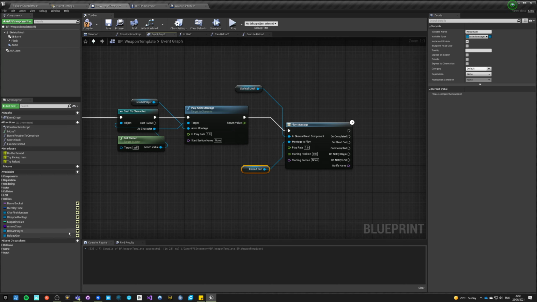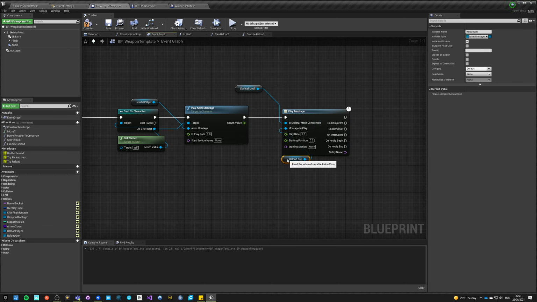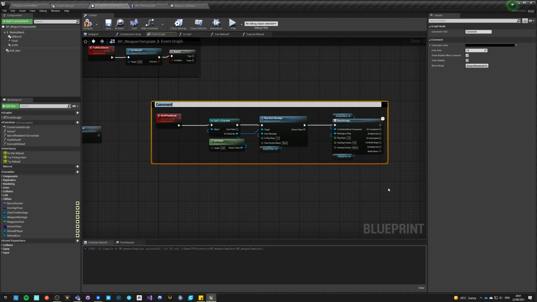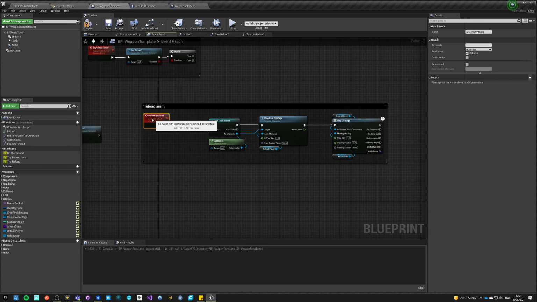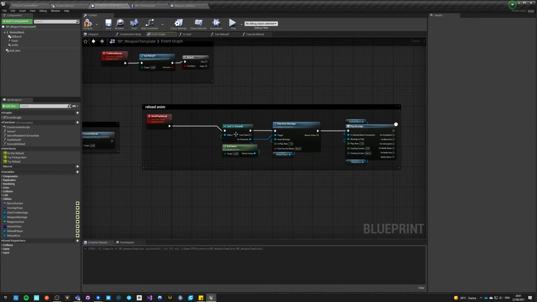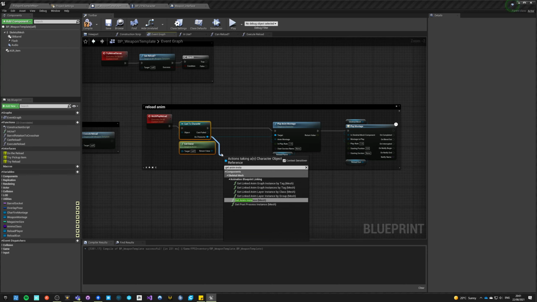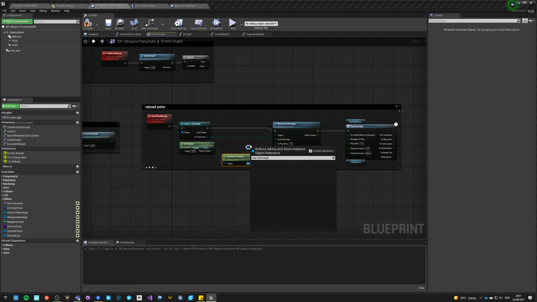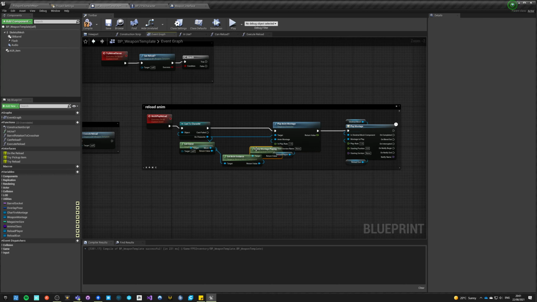And we want to expose it because some attachments might, for example, want to change animations, because we can. And this is the mesh of the owner. Okay. So we want to play reload only if this character is not playing a montage. So we need to get anim instance. Is any montage playing? So if any montage is playing is false, we want to play this montage of reload only.